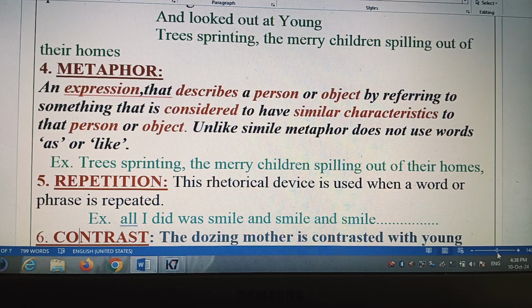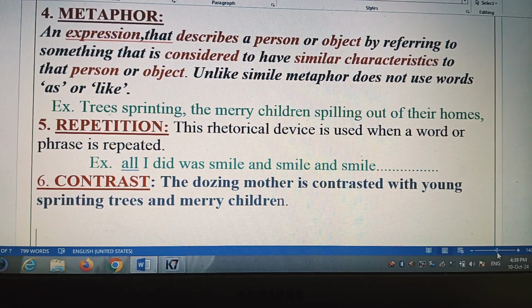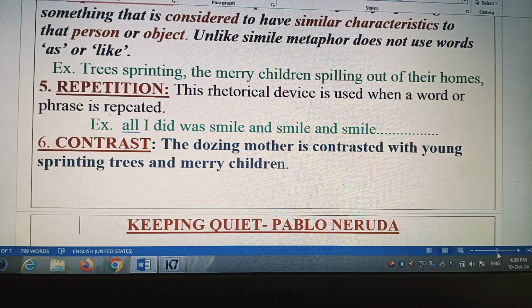Next, metaphor. Metaphor means रूपक, slightly different from that of simile. Simile means upama, and metaphor means रूपक. An expression that describes a person or an object by referring to something that is considered to have similar characteristics to that person or object. Unlike simile, metaphor does not use words as or like. It means if we compare one object with another without using as or like, that is metaphor. Example, trees sprinting, the merry children spilling out of their homes.